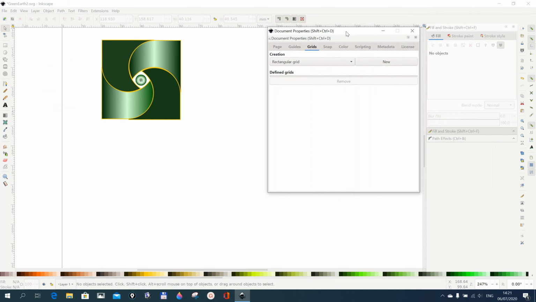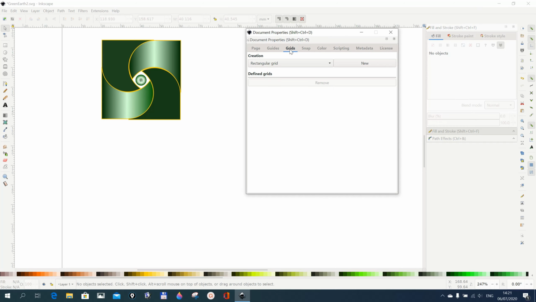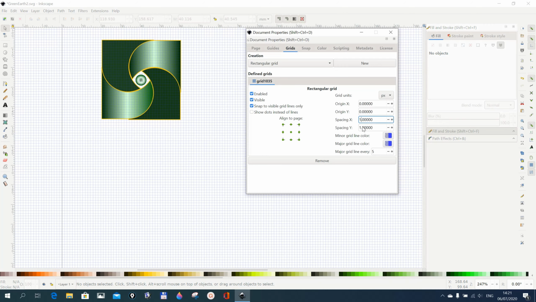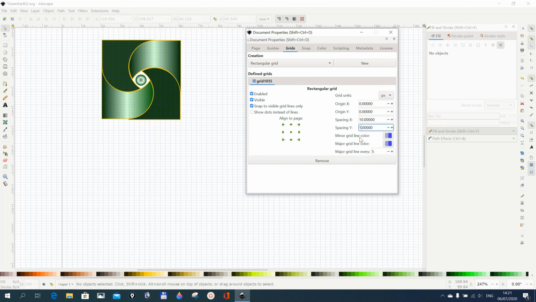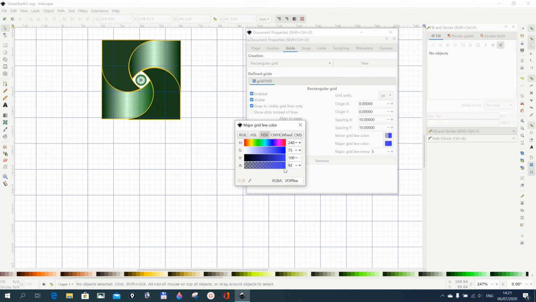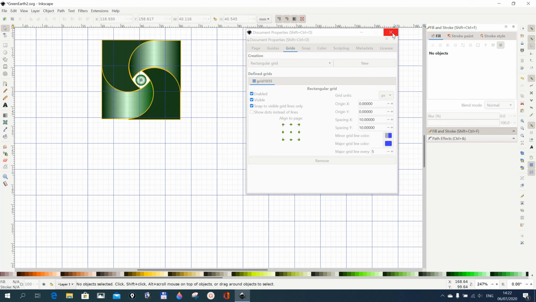This dialog box pops up. Go to Grids, choose Rectangular Grid, and then go to New. For the spacing in the X, put 10, for the Y, put 10, and for the minor grid, leave it as it is. For the major grid, increase the opacity so that you can see it well. I'll put it to 100, and then just close them.